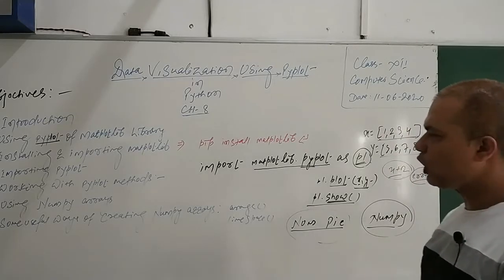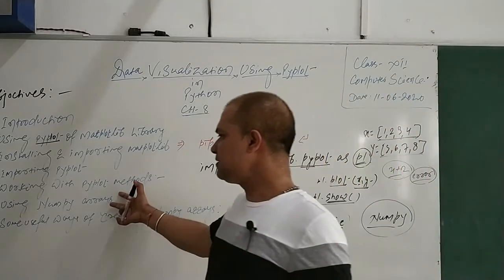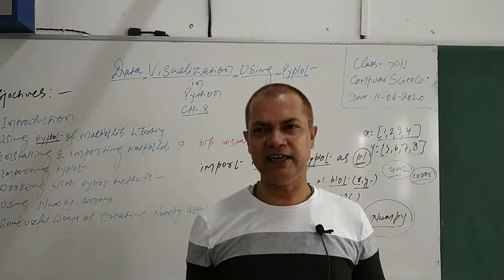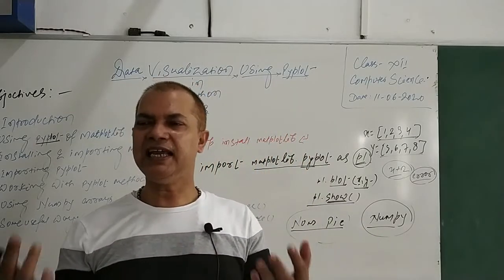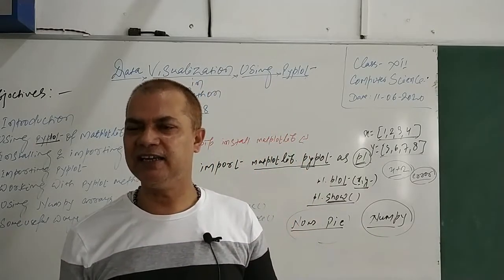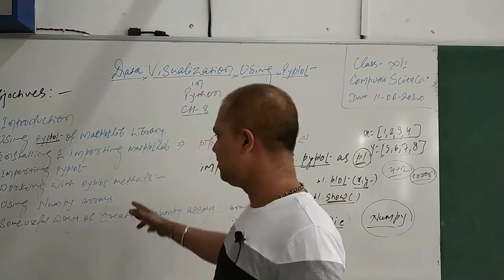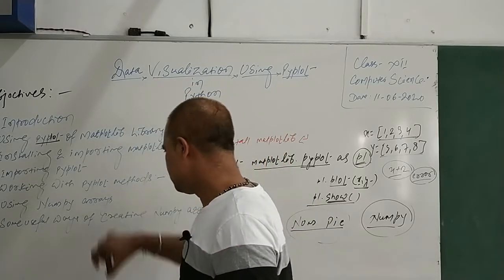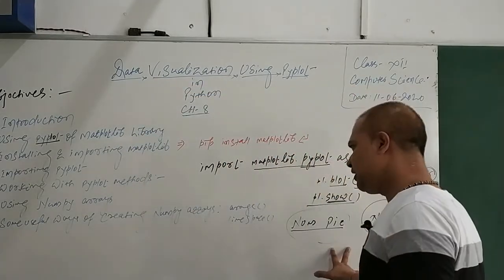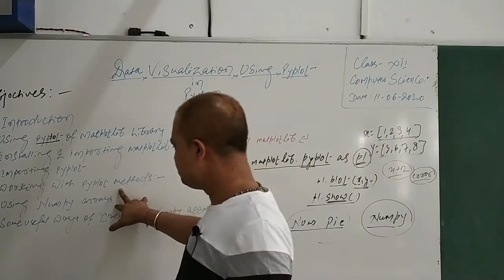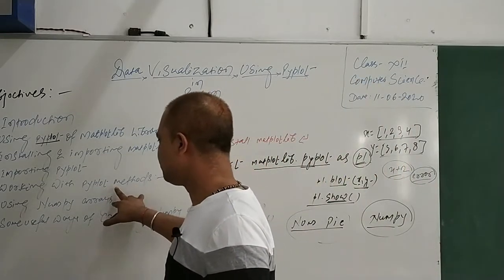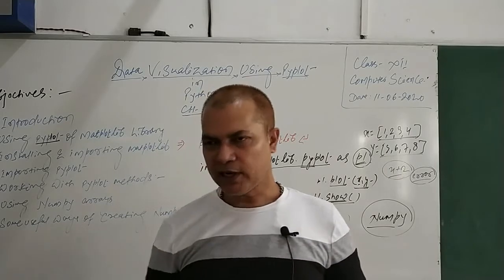But an array is a group of elements of the similar kind in Python, and you can create it with the numpy library, and it has certain methods which will help us perform that task. So what is an array?